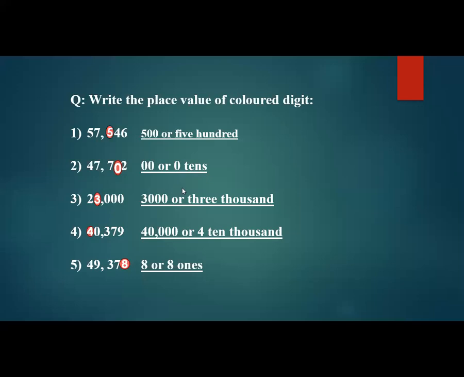Now number 3, tell me what's the colored digit and what's the place value? 3, and the place of 3 is thousands, 3,000. Number 4: 4 is at the place of 10,000, so 40,000. And in number 5, 8 is at the place of ones, 8 ones. Very good.